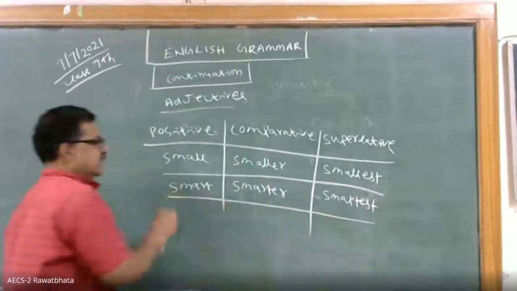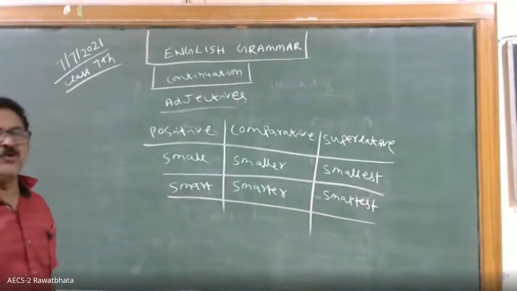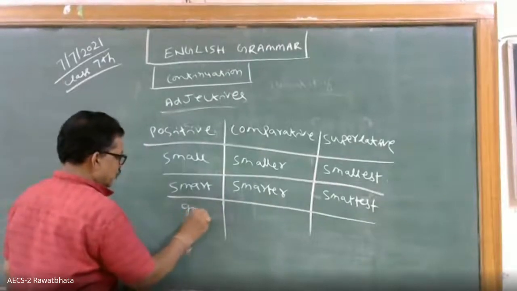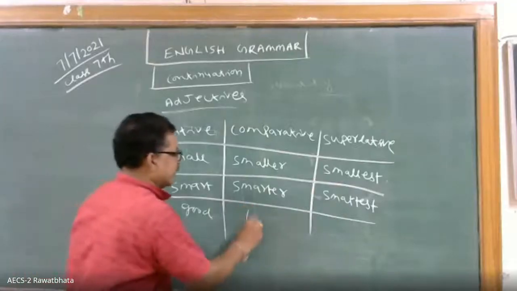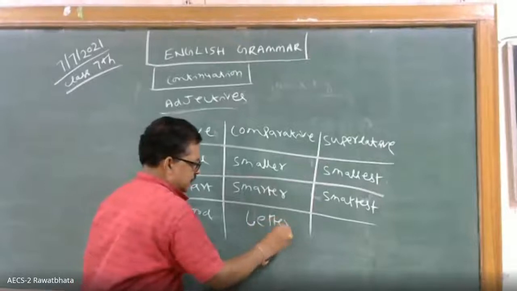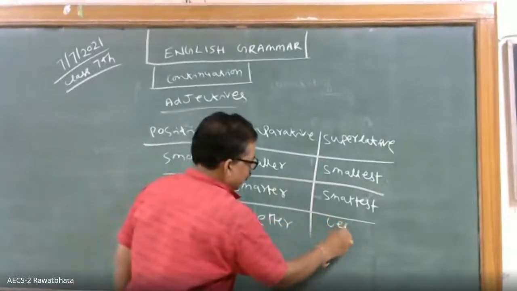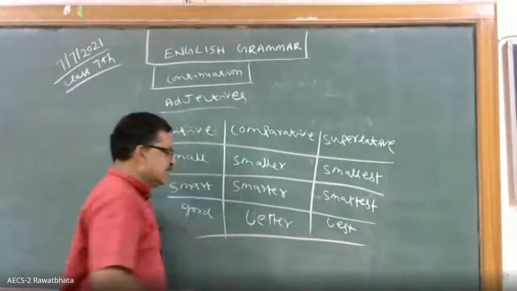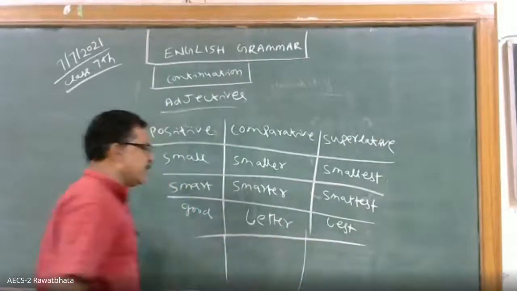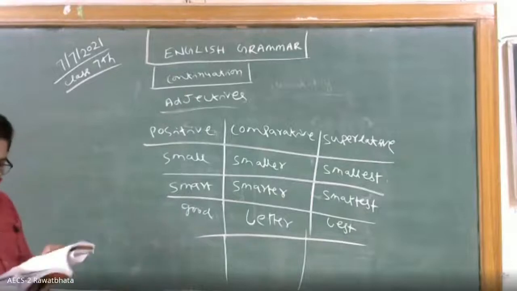What you see, this formula will not always work. For example, good. Good, better, best. We cannot say goodest. We have to say good, better, best. So, why is it like this? Because English is not our language. They have their own expression. We have to respect that.